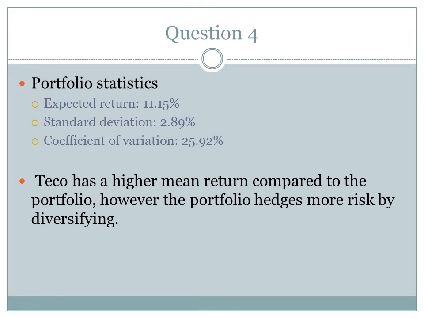If an investor were to form a portfolio by putting $10,000 in Gold Hill and TICO, their portfolio would have an expected return of 11.15%, standard deviation of 2.89%, and coefficient of variance of over 25%. By comparing the portfolio to the individual stocks, we can see that TICO has a higher mean return but has more risk, due to the fact that the portfolio benefits from the diversification effect. The portfolio only benefits from the diversification effect because the two stocks are negatively correlated.